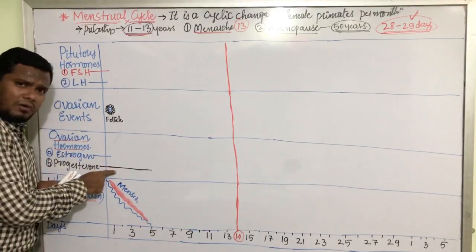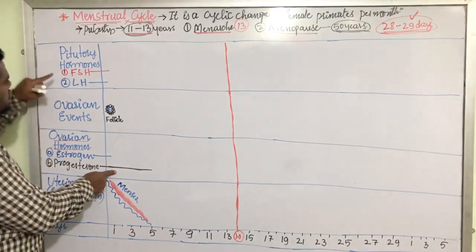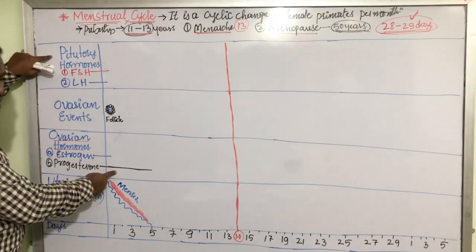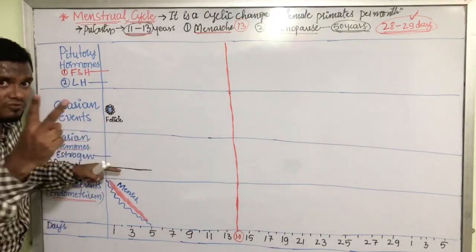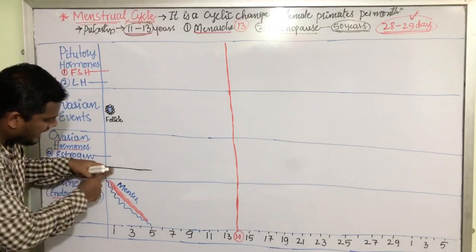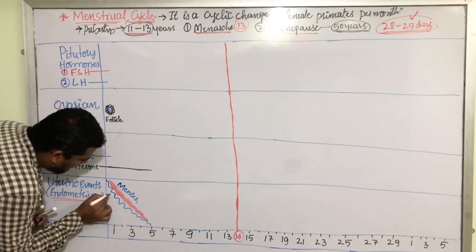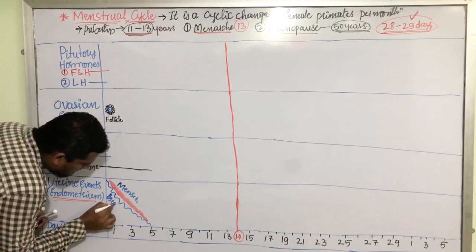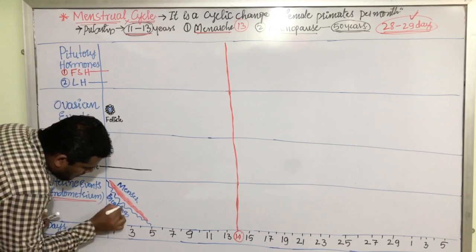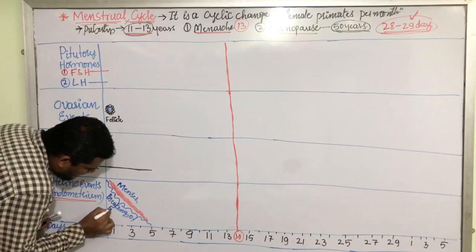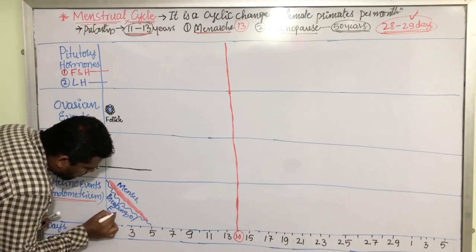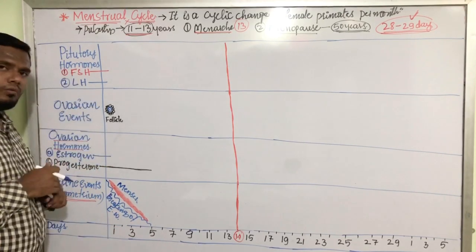Now this low level of progesterone stimulates the pituitary gland. Low level of progesterone performs two very important things. It breaks the endometrial wall.